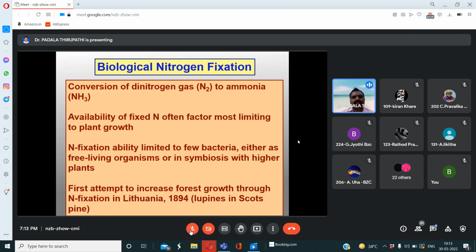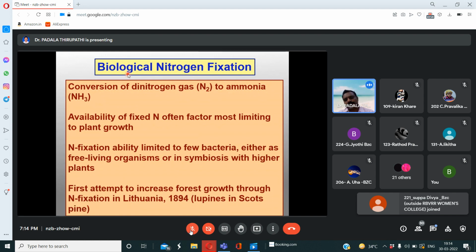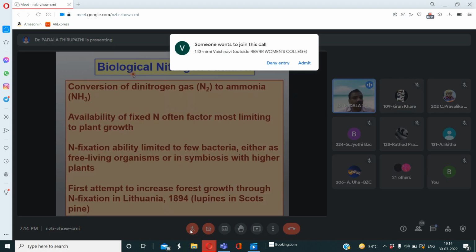One of the important and most useful topics we are going to discuss in today's class is biological nitrogen fixation. Fixation of nitrogen can happen through a physical mode, a chemical mode, or through microorganisms. The microorganisms involved mainly belong to prokaryotes, especially bacteria and cyanobacteria. Even some eukaryotic members, like fungal members, are also involved.